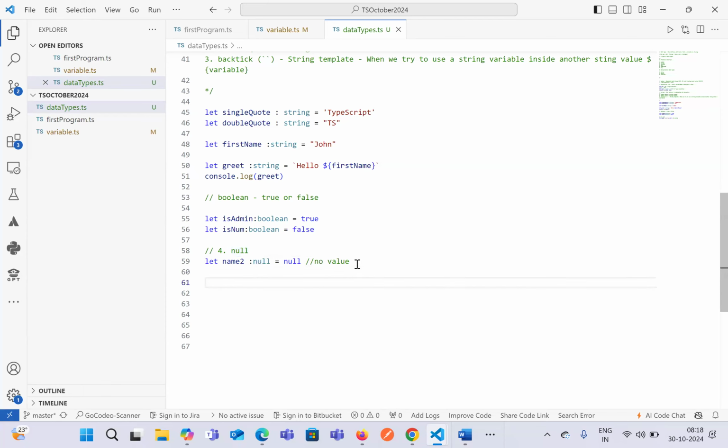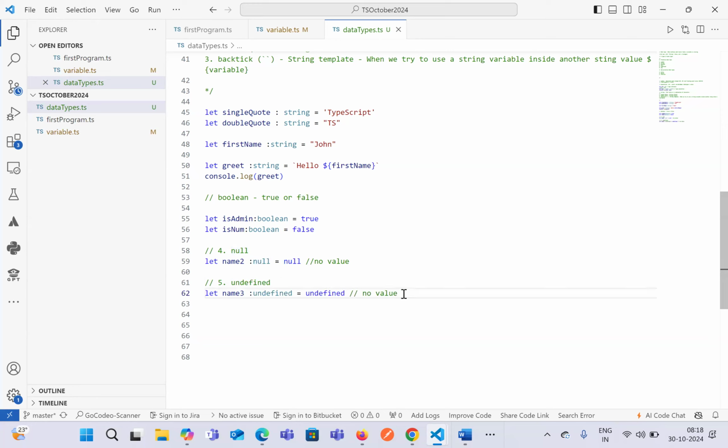Okay. So whenever you define a variable with a value as null, it's just considered as no value for a variable, and that is considered as a null data type in terms of TypeScript. Now, next one is also known as undefined. There is a slight difference between null and undefined.